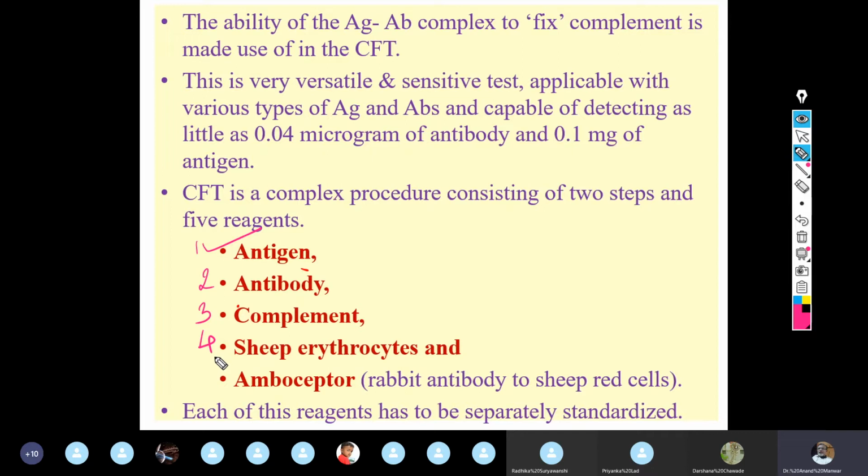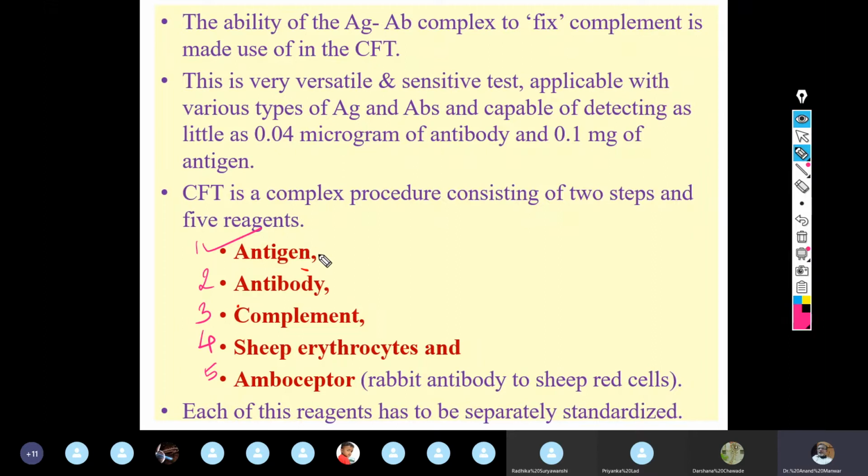The fourth reagent is sheep's RBC or erythrocyte of sheep, and the fifth reagent is amboceptor. It is called amboceptor. What is amboceptor? It is the antibodies against sheep erythrocytes which are developed in rabbit. ये ध्यान, ये समझ लेना बहुत जरूरी है. पहले चीज क्या लगेगी आपको?